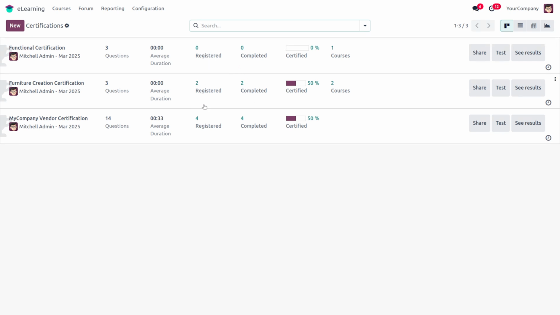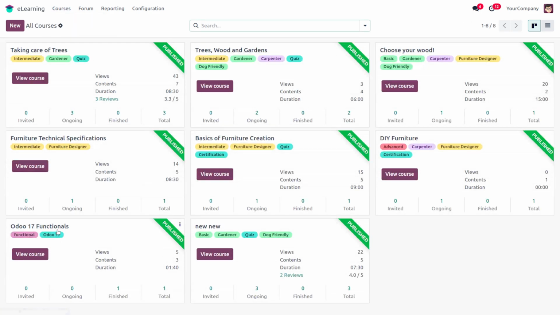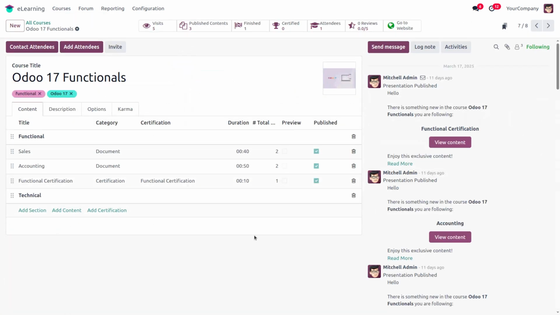Then we can see how many users are registered for each course, and how many users have completed each course. Next is the certified option, where we can see what percentage have been certified in the course. Then we have the share test and see result options. We can move to the course, and we can open our Odoo 17 functional course.